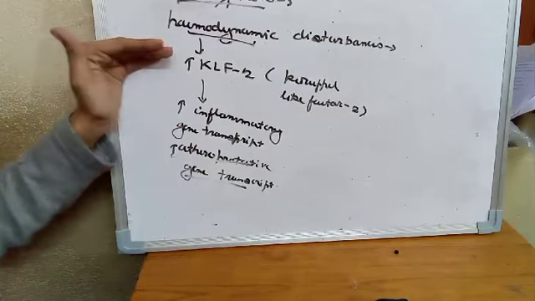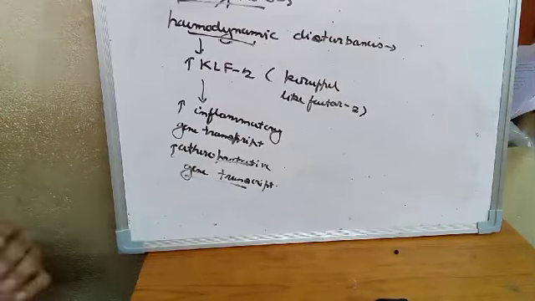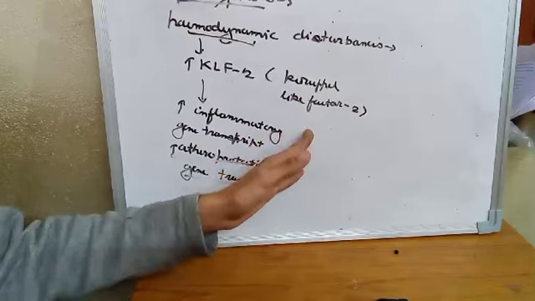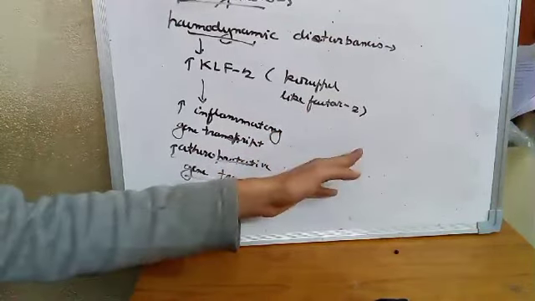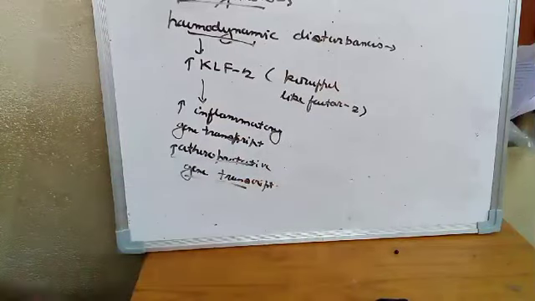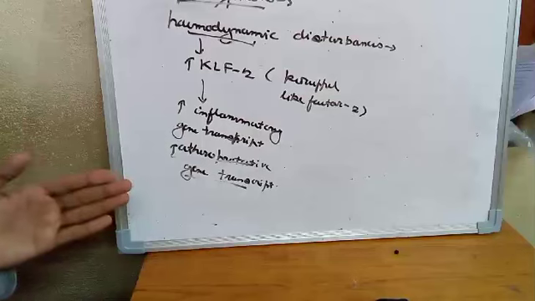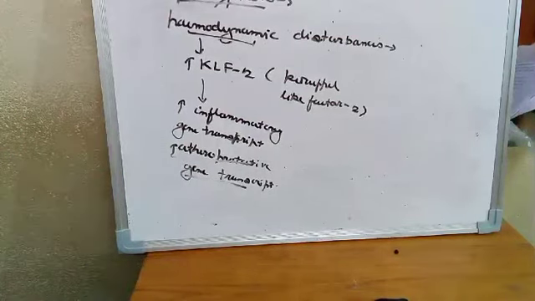What does Kruppel-like factor 2 cause? It causes altered production of atheroprotective genes and increased production of inflammatory gene transcript. So all that will lead to endothelial injury. Endothelial injury leads to increased vascular permeability, and there is leukocyte monocyte adhesion, LDL and its oxidized form, neointimal hyperplasia, formation of atheromatous plaque.